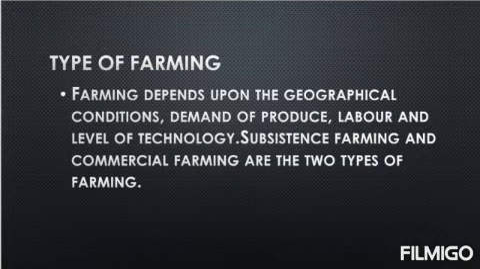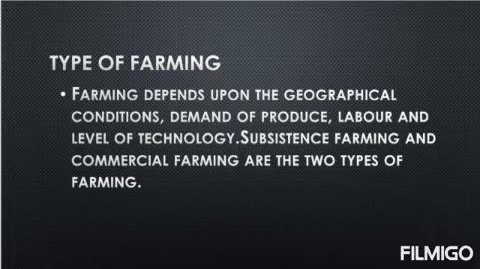The next topic is types of farming. Farming depends upon the geographical condition, demand of produce, labor, and level of technology. There are two main types of farming. They are subsistence farming and commercial farming.